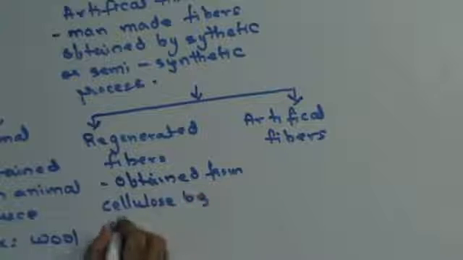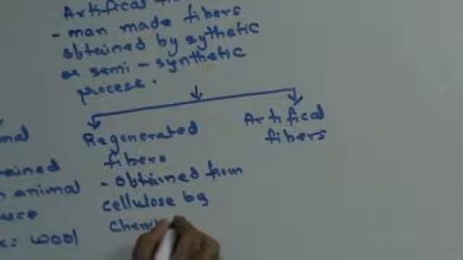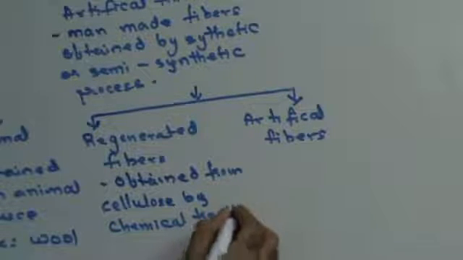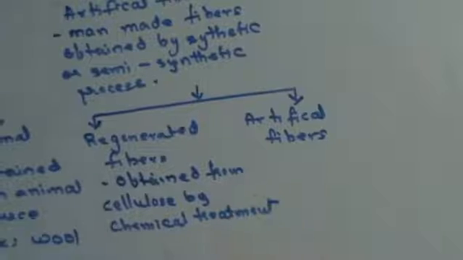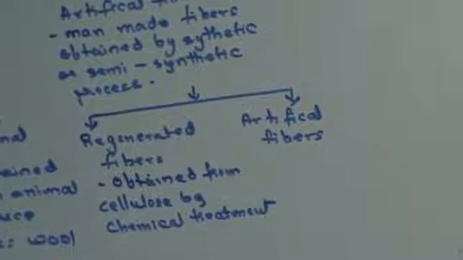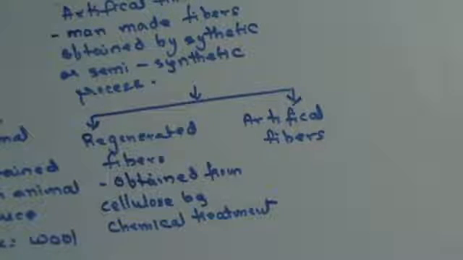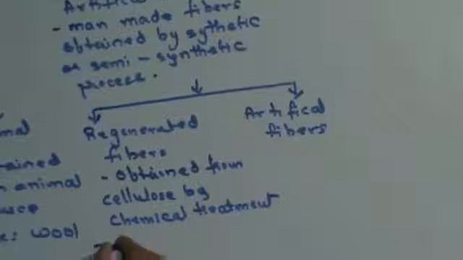After chemical treatment, the cellulose material regenerates with a silky appearance, superior quality, luster and greater strength. For example, all forms of rayon.